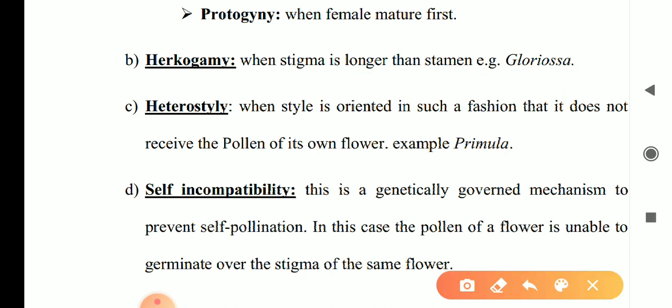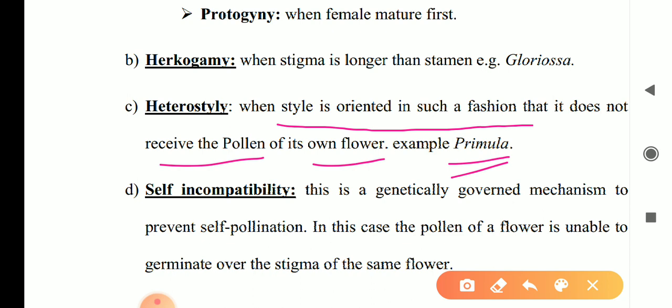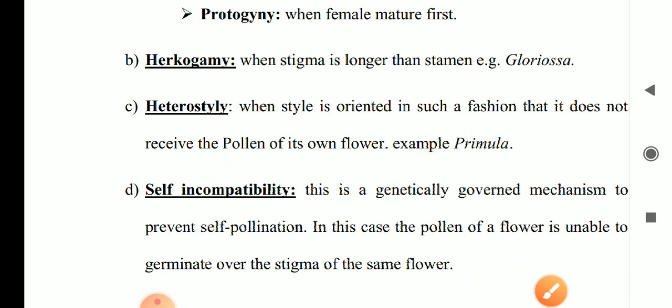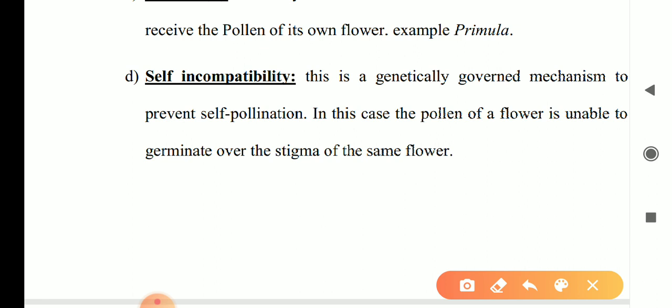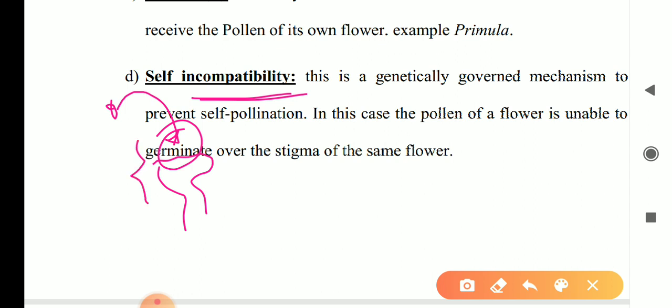Heterostyly means the style is oriented in such a fashion that it cannot receive the pollen of its own flower, for example Primula. Self-incompatibility means when pollen grains reach the stigma of the same flower, that is when self-pollination occurs, they cannot germinate. Both are incompatible with each other, so it is called self-incompatibility.